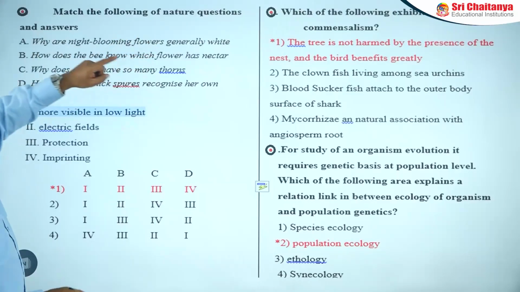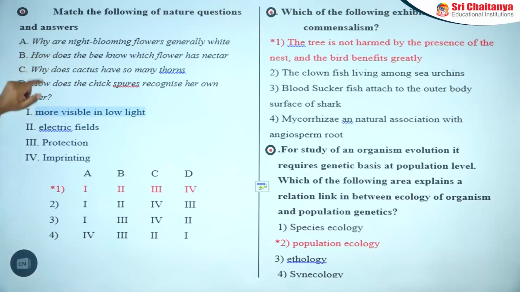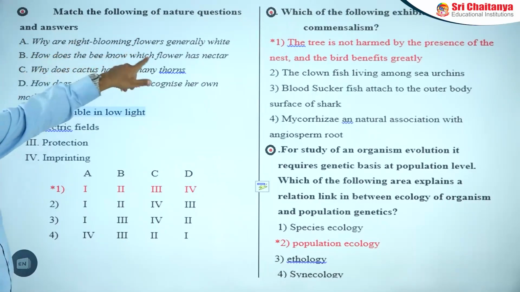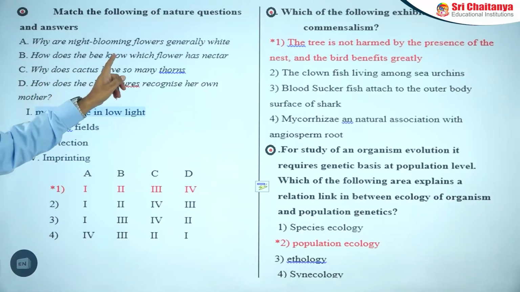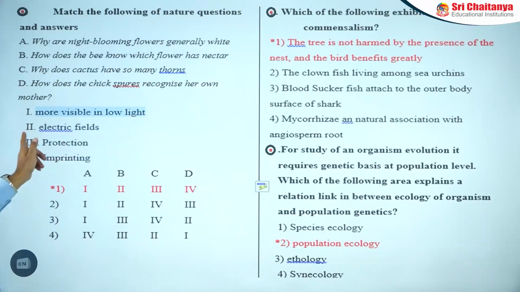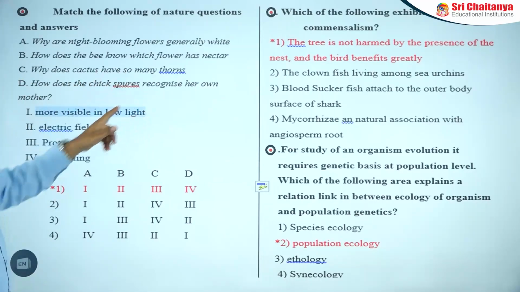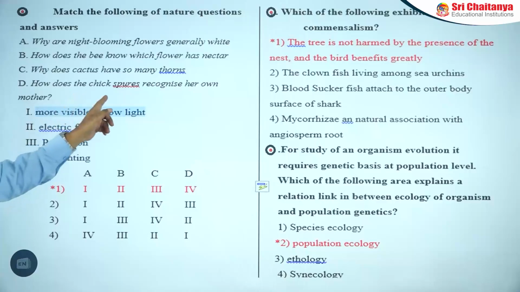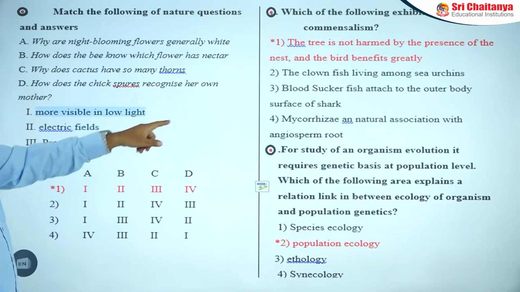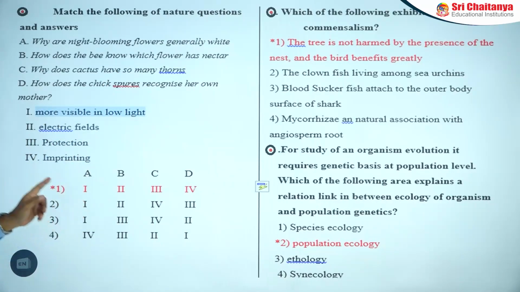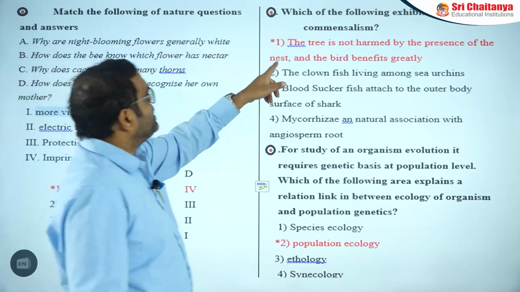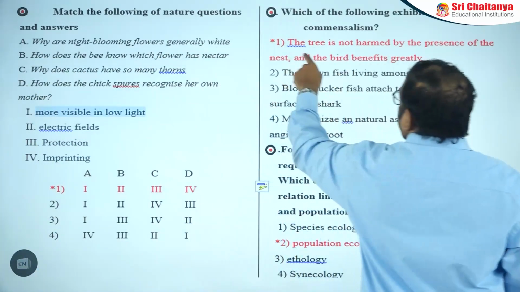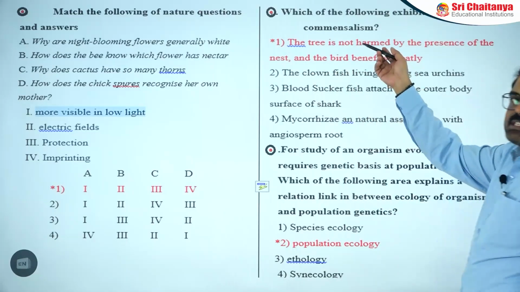Match the following, the questions and the answers from nature. Why are night blooming flowers generally white? They are visible in low light. Next, how does a bee know which flower has nectar? Because of the electrical field. Next one is, why does the cactus have so many thorns? For protection. How does the chick recognize her own mother? By imprinting, because of the bigger size with similar features. Which of the following exhibits commensalism? The tree and nest will be considered as commensalism.